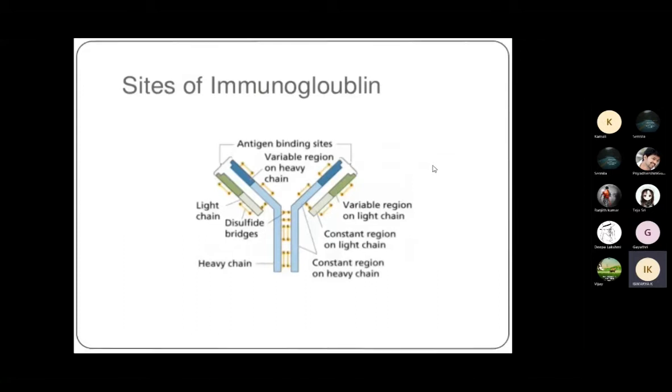The general features of the antigen-antibody reaction: the reaction is highly specific, as an antigen combines only with its homologous antibody and vice versa.